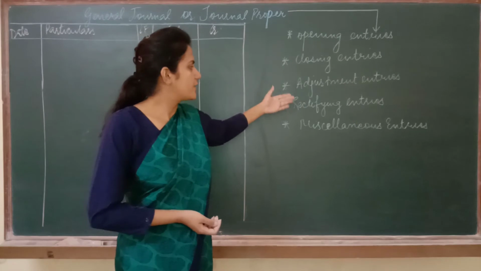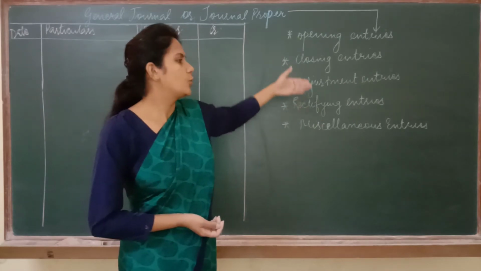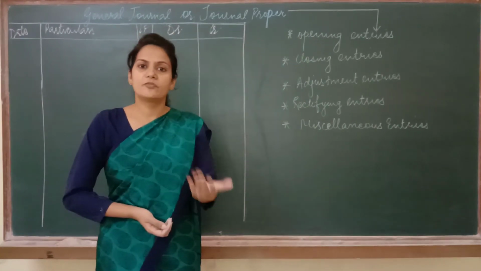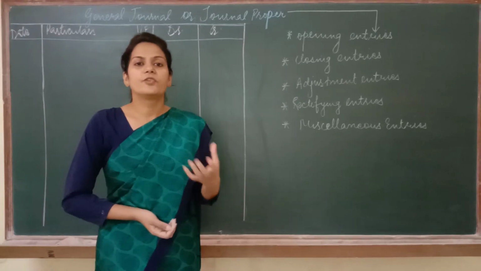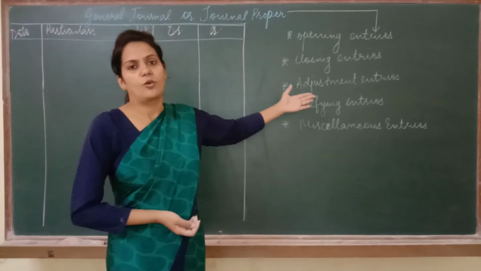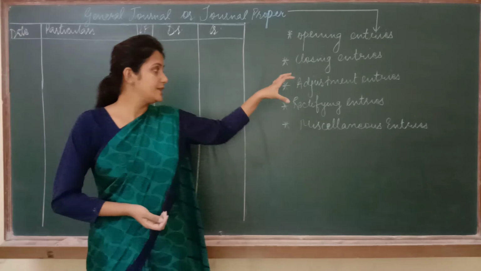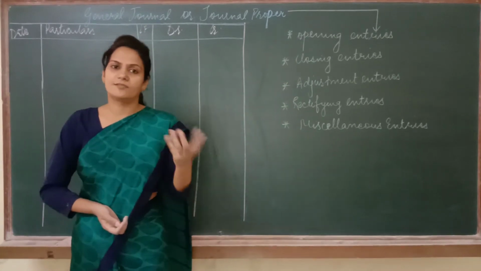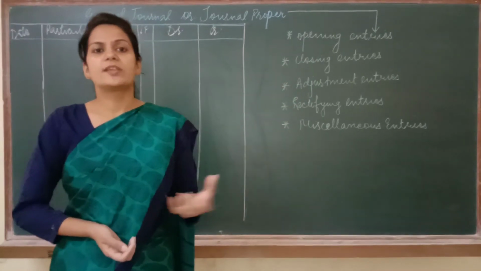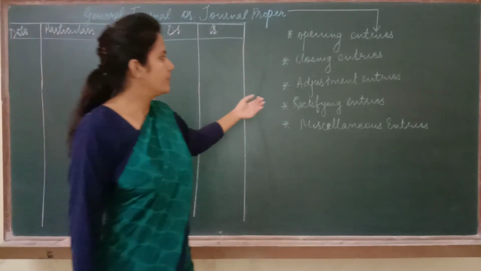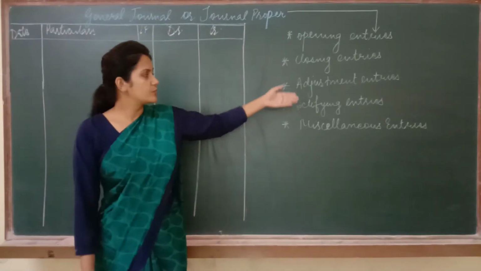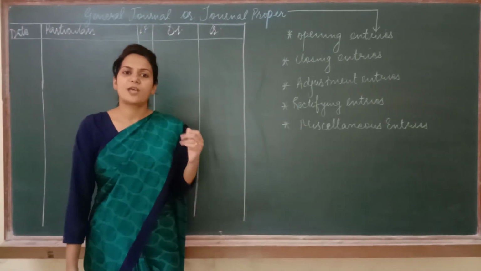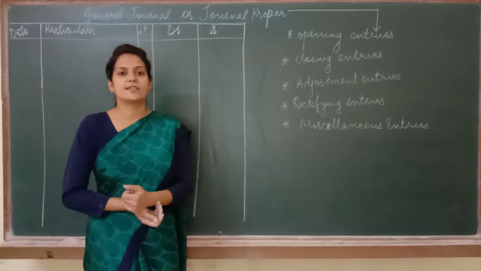Then adjustment entry and rectifying entries. You'll come to know about these entries in the near future, as we have one full-fledged chapter based on this topic. So I can't explain the meaning of these entries right now, because I can't explain everything in one go, but with the passage of time I'll explain the meaning of these terms also, because you have a full-fledged chapter on that. And the last is miscellaneous entries.